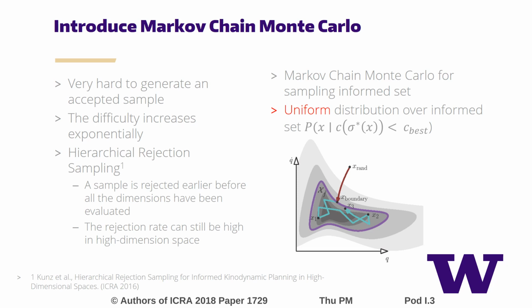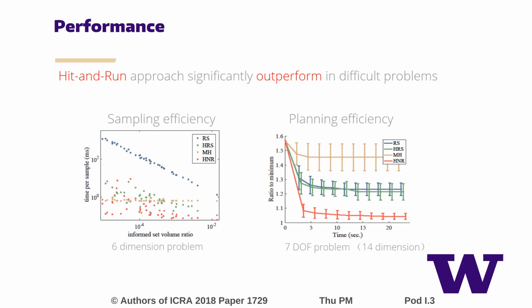In this paper, we introduced Markov chain Monte Carlo to generate samples. We define a target distribution as an informed distribution over the informed set. In experiments, we found that hit-and-run sampler, which is one approach of Markov chain Monte Carlo method, is significantly better than all other approaches, especially in high-dimension space.